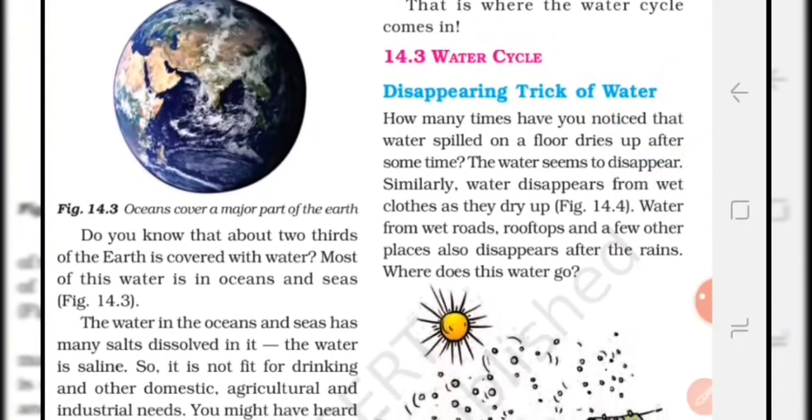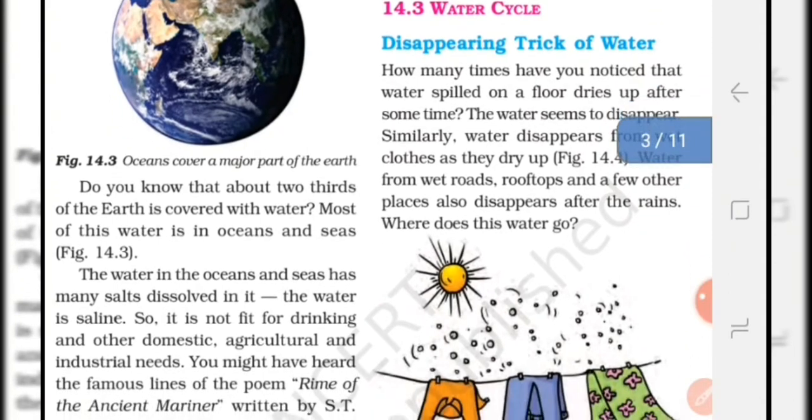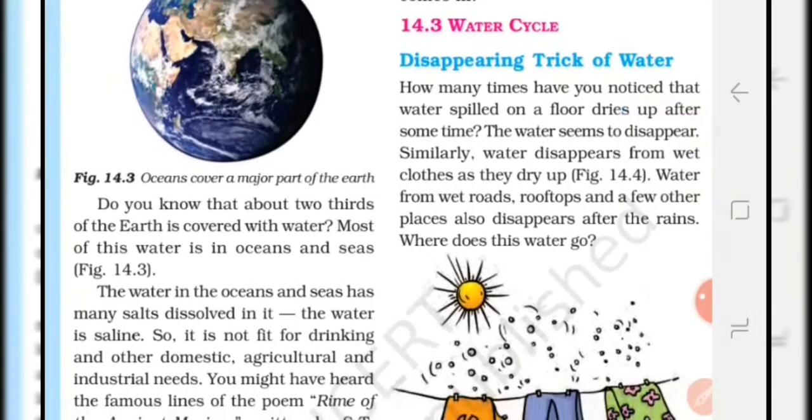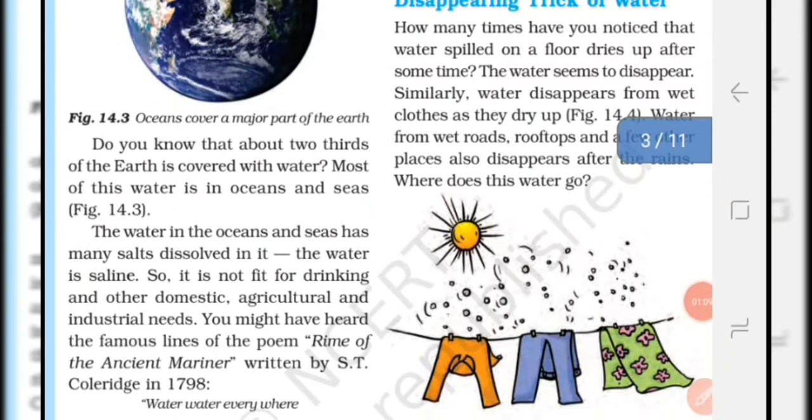Students, the water cycle maintains the water balance on land, in water bodies and in the atmosphere. So we should know about the water cycle in detail. Before that, let us know about the evaporation process. What is the evaporation process? The process of conversion of liquid into gaseous state is called evaporation. Evaporation is a slow conversion of liquid into its vapor state.